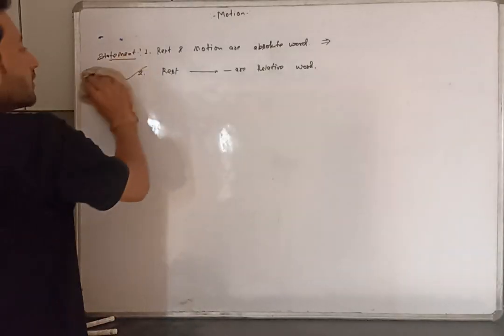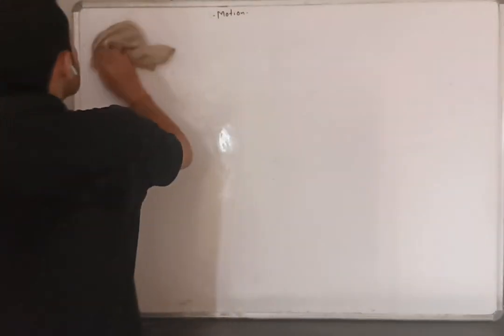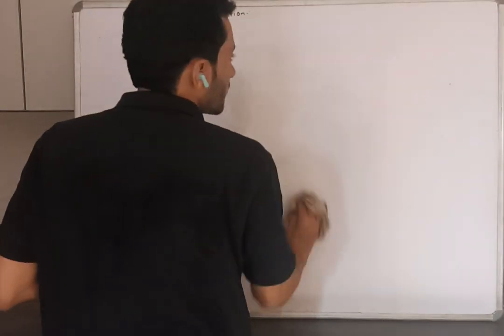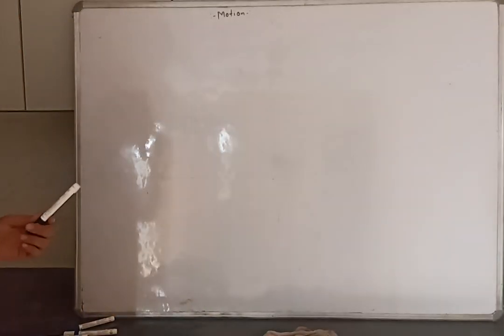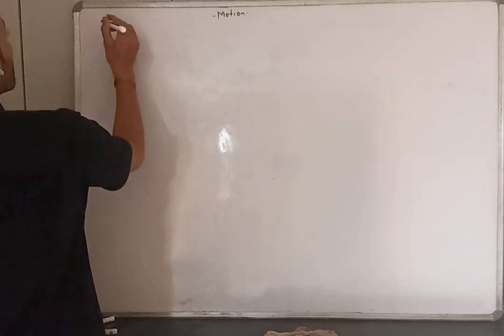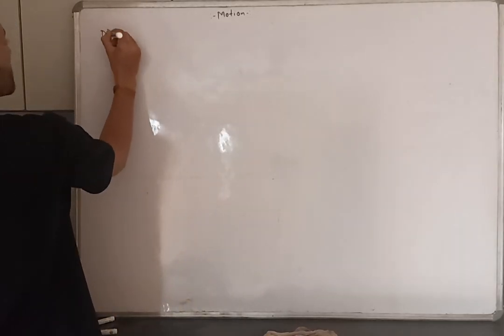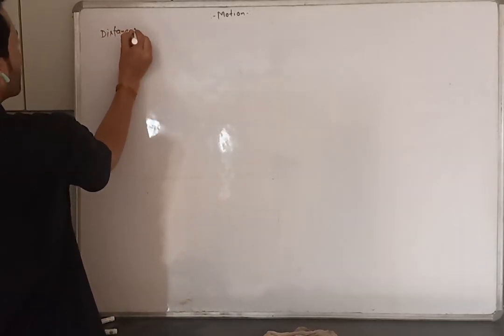Now, before going further in the motion chapter, we have to define a few physical quantities like distance. Can you tell me the distance?